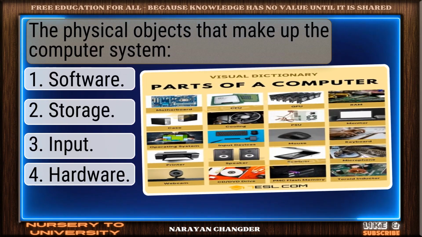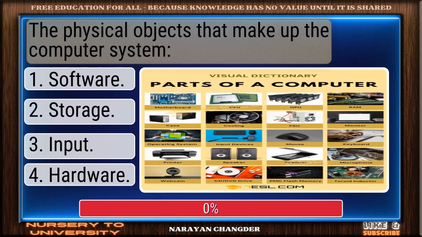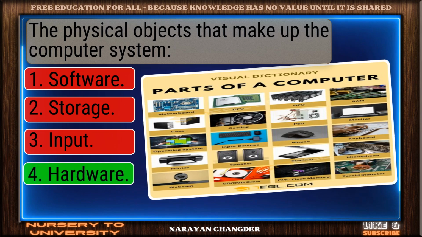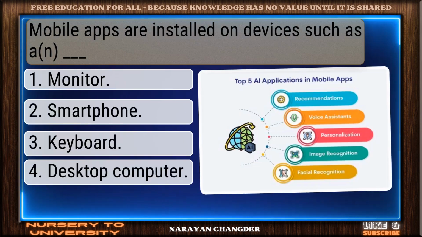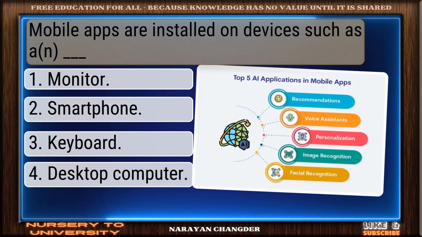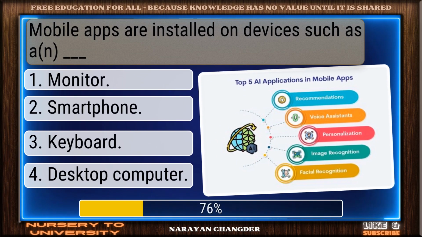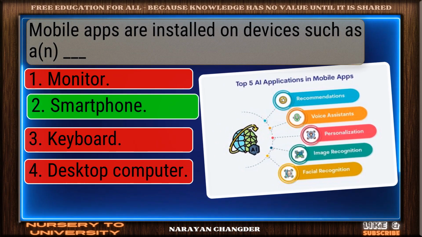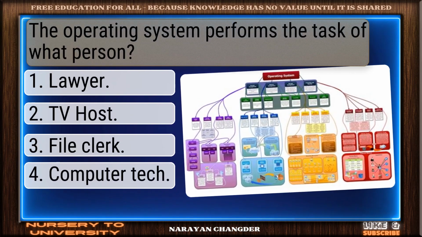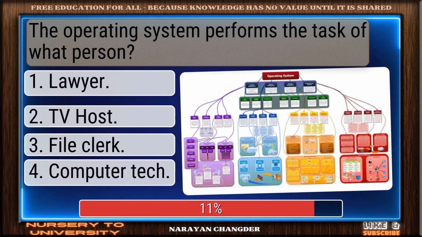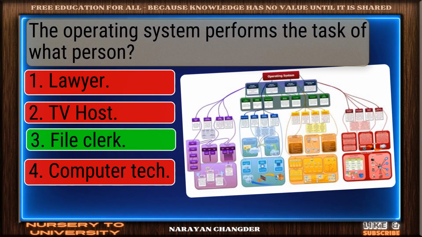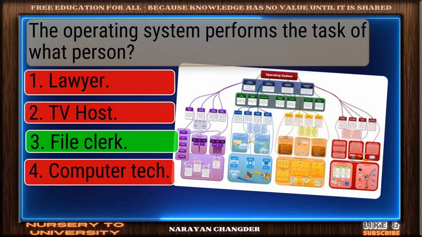The physical objects that make up the computer system. Good thinking. Hardware is right. Mobile apps are installed on devices such as a dash. Nicely done. Smartphone is solid. The operating system performs the task of what person? Correct response. File clerk is accurate.